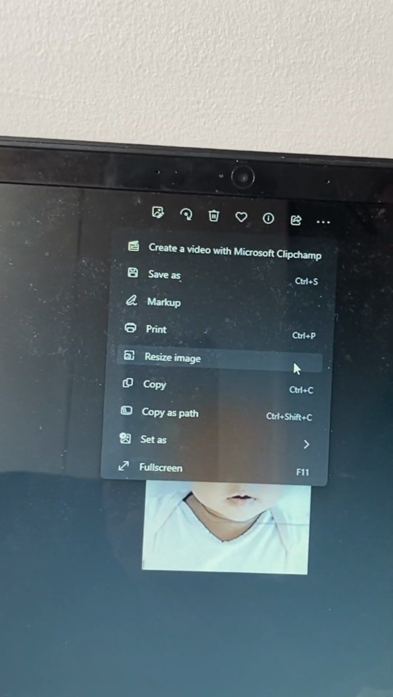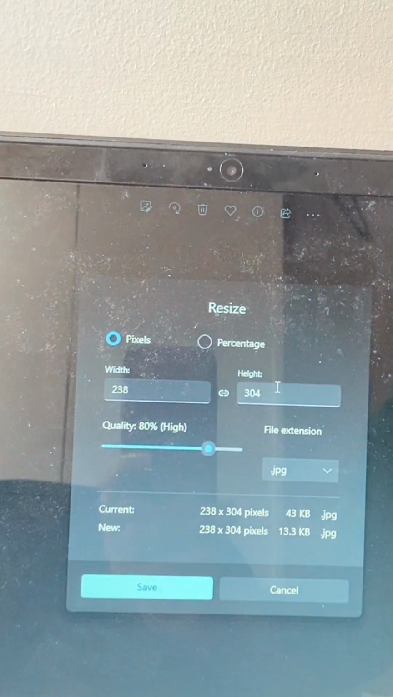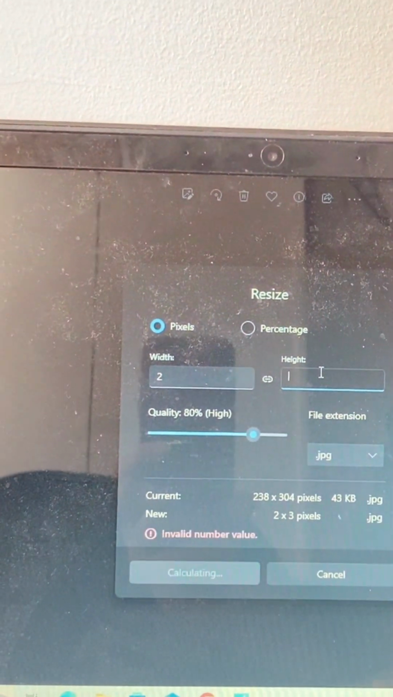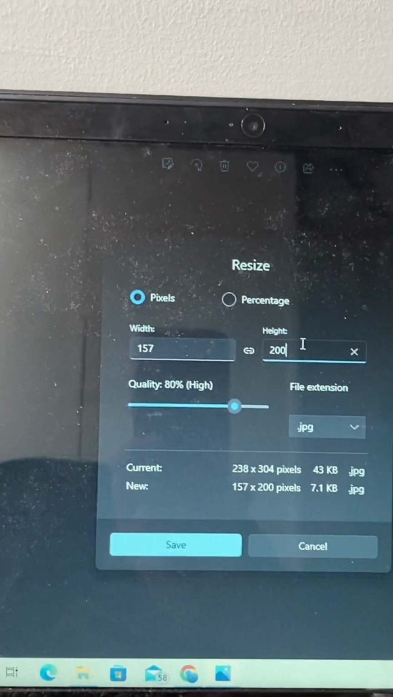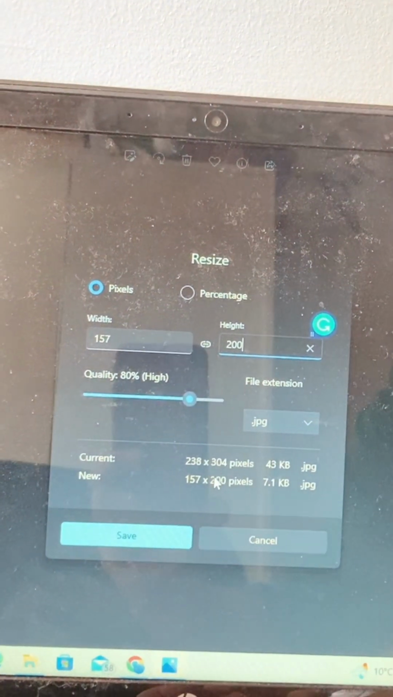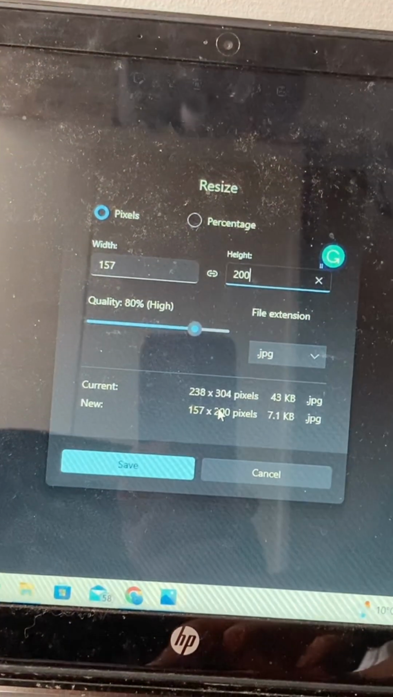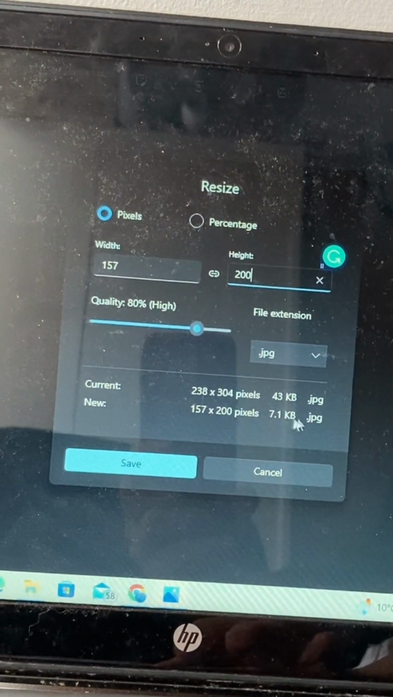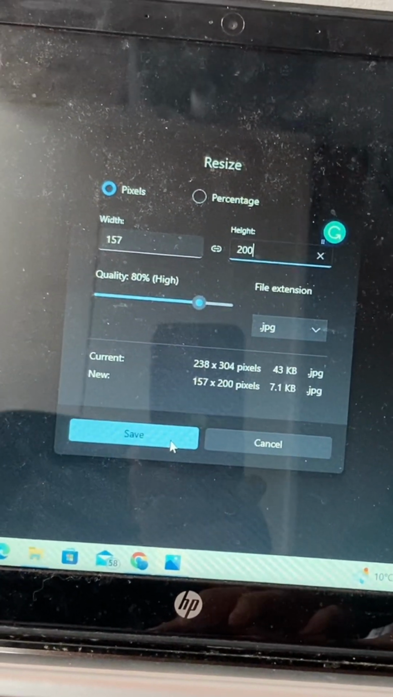After clicking on resize, a page opens. On the page you can see the height and width. First you change the height and the width is automatically changed. Change the height to 200. When you change the height, the new size is automatically changed. You can see in the video I change the height. The size is changed. The previous size is 43 KB. Now the current size is 7 KB. Now you can save the image.